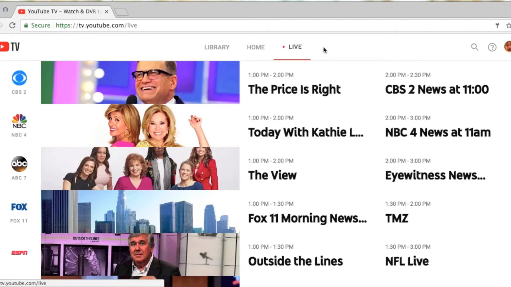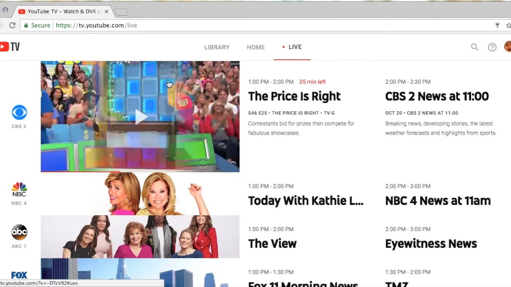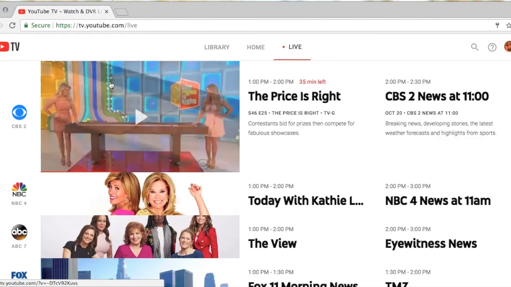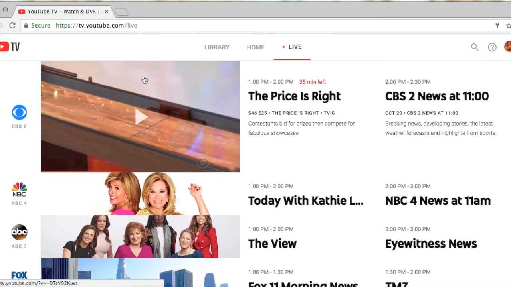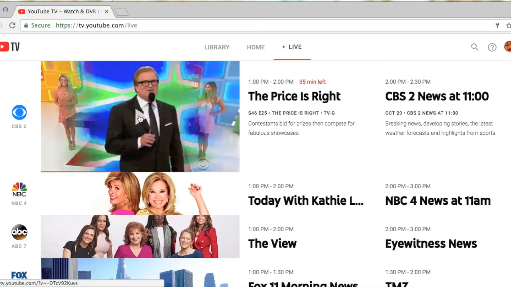One thing that is very popular with this feature is you'll notice this arrow, and as I scroll down over the actual pictures, it will go right into the actual spot of the live program. However, the audio will be muted. So you can see here that is the exact spot in the actual television show. So if we were to select play, we would pick it up right here.